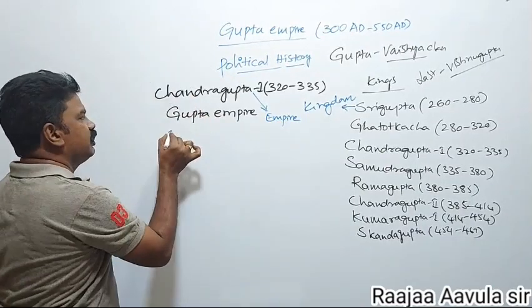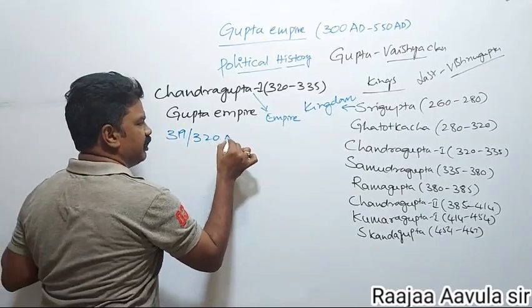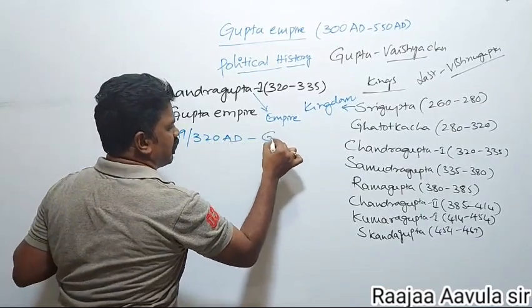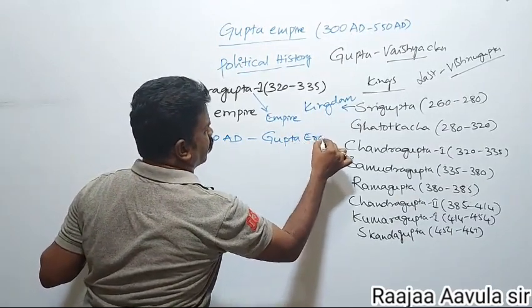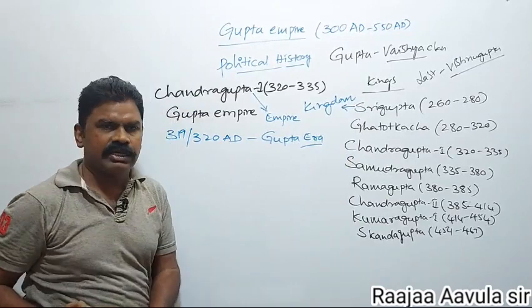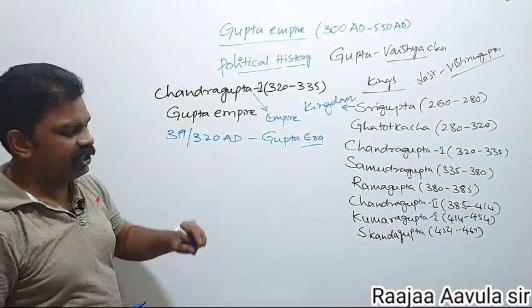Chandragupta I, in 319 AD or 320 AD, started the Gupta era. That is the Gupta Saka. The Gupta era was started by Chandragupta I in 319 AD or 320 AD.